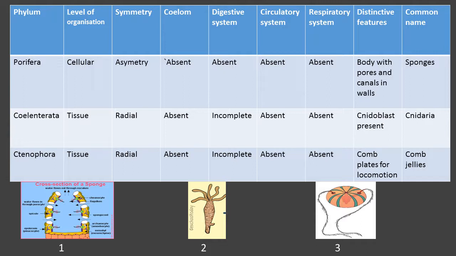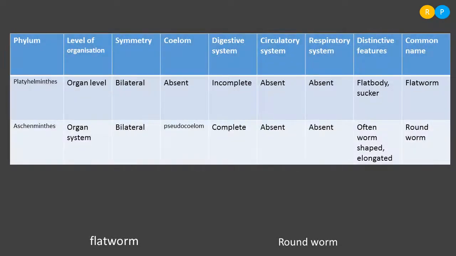Yes, let us move on to the 2 more phyla we have studied, that is the Platyhelminthes and Aschelminthes. In the tabular column you can observe the general characteristic features of these 2 phylum members. Let us first have a look into the Platyhelminthes.